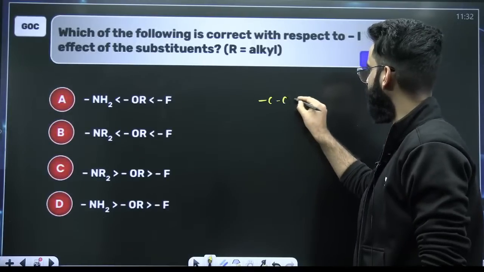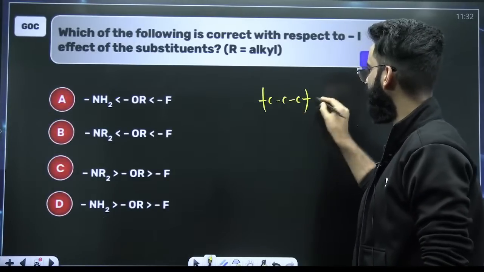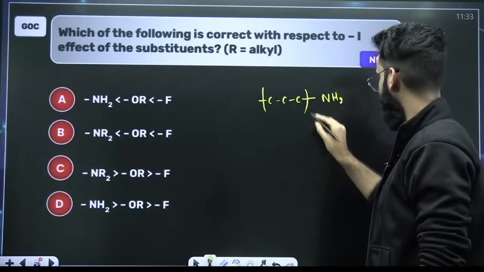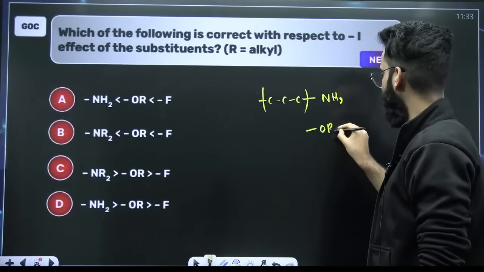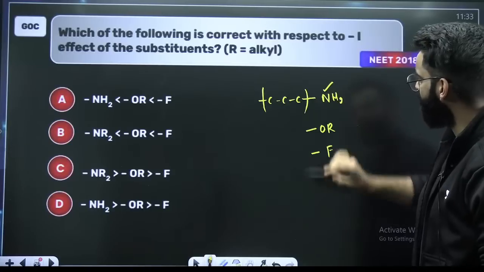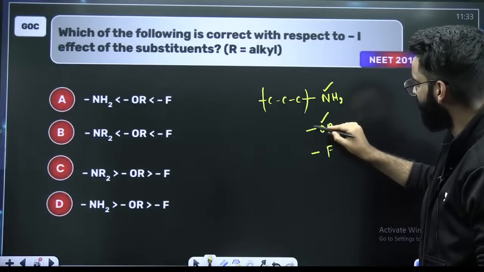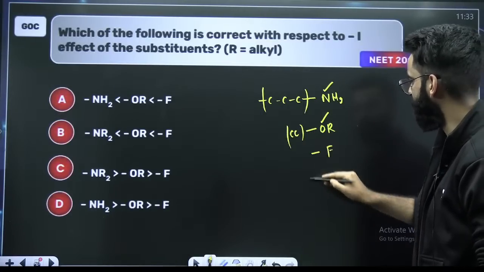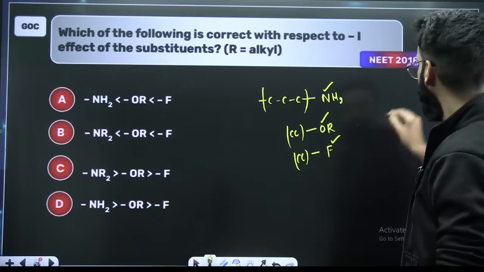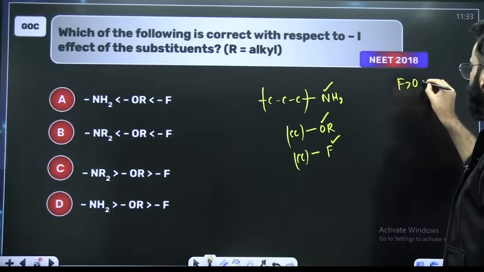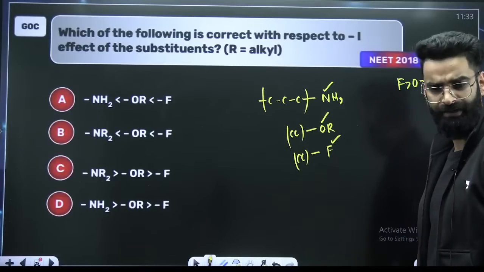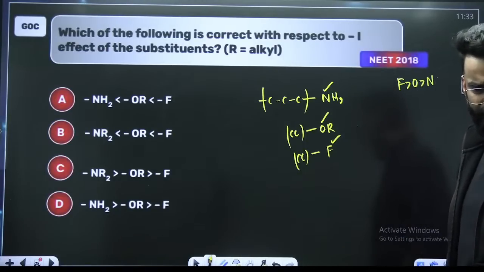Imagine I've got a carbon chain. And with the carbon chain, over here, I've got NH2. Similarly, with the carbon chain, there can be OR as well. With the carbon chain, there can be F as well. The first atom which is attached to carbon chain is nitrogen. Here it is oxygen. Here it is fluorine, right? And electronegativity of fluorine is more than that of oxygen, more than that of nitrogen. So which one will be more electron withdrawing here? Fluorine. Why are you taking a lot of time for this?